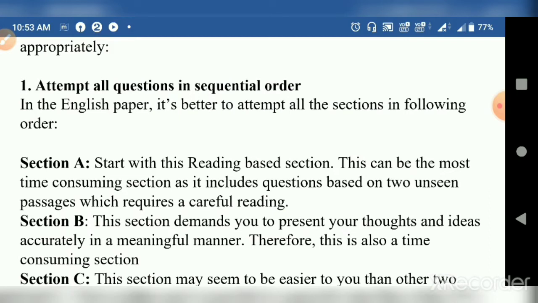But it is not a hard and fast rule, because you can attempt any question which you like, which you know, which you understand, which you feel should be done first.